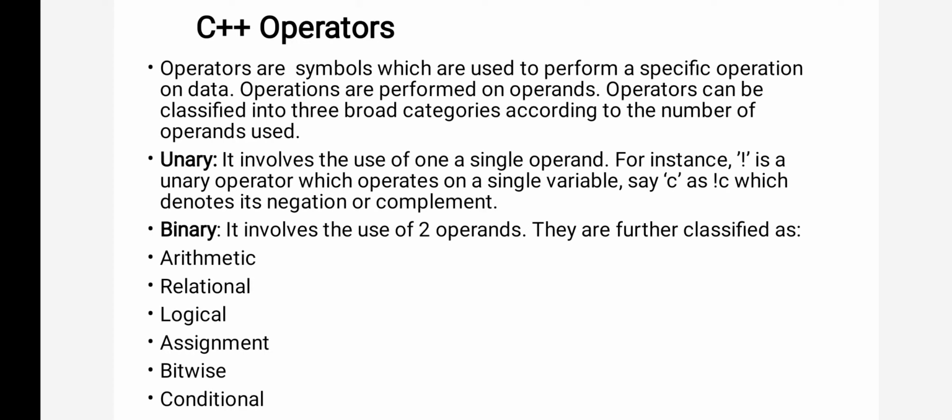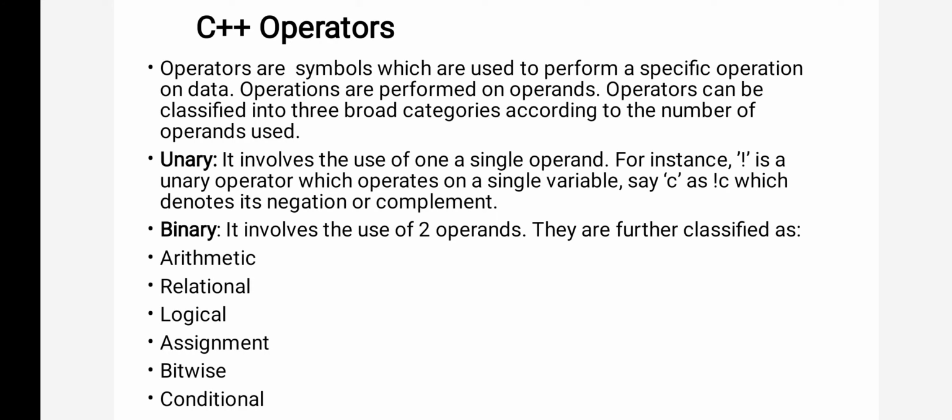Okay, example: if I give C equals A plus B, C is an operand, A is an operand, B is an operand, and what is the operator? Plus is an operator. So what is the use of plus in that example? Plus is used to perform an arithmetic operation on operands. Okay, next, operators are of different types. Here I have given two types. One is unary and the second one is binary.